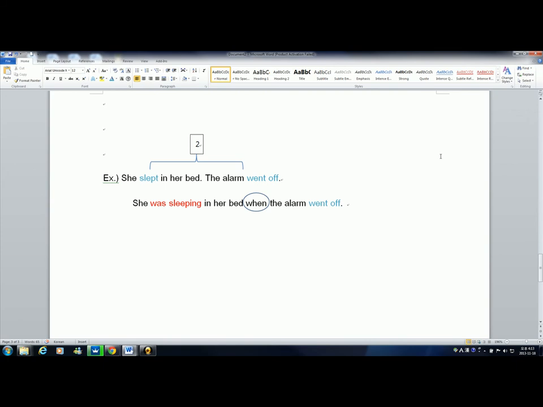I don't want to show too many, but I think this is pretty good at explaining why just making two sentences in the past tense isn't enough. We have to use the past continuous to show that the actions not only happened in the past, but one action happened before the other, and that it also kind of shows the importance of those actions.